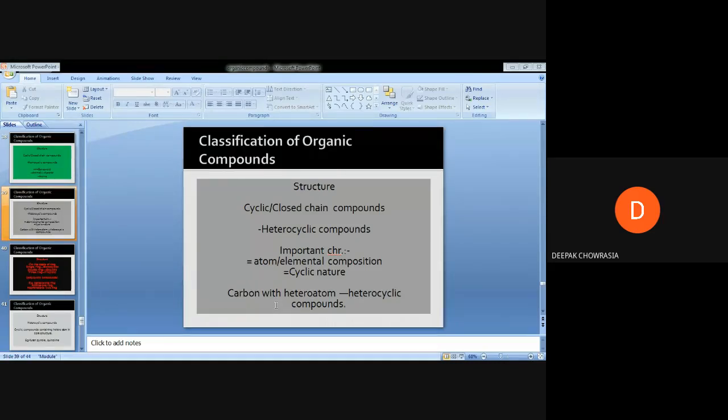Certain examples of heterocyclic organic compounds are pyridine, thiophene, and furan. All these are examples of heterocyclic organic compounds where the heteroatom is also part of the ring, or part of the skeletal or core structure of the organic compound. These heterocyclic organic compounds are also very prominent, key molecules in organic chemistry, and they have a very important role in drug discovery.